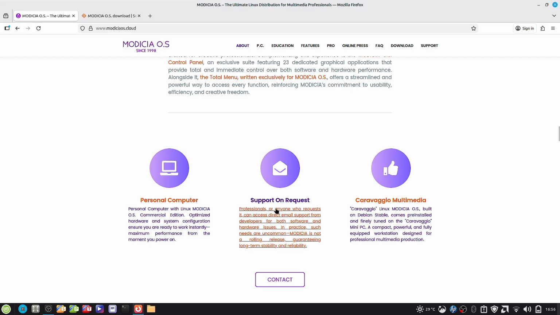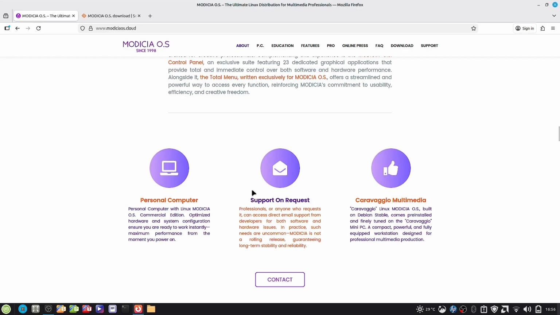Support on request. So there is paid support available from the Modicia team. Professionals or anyone who requests it can access direct email support from developers for both software and hardware issues. In practice, such needs are uncommon. Modicia is not a rolling release, guaranteeing long-term stability and reliability. So I think the paid support will be there. For that, we'll have to contact the developers of Modicia OS. They will tell us whether it is paid or not.